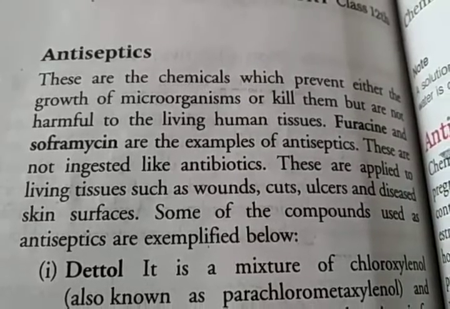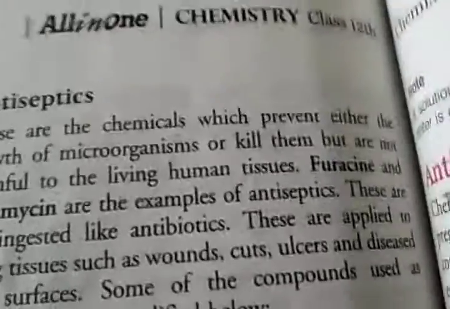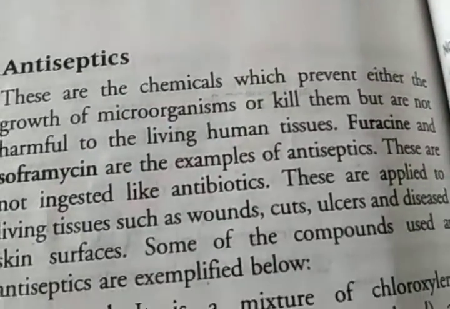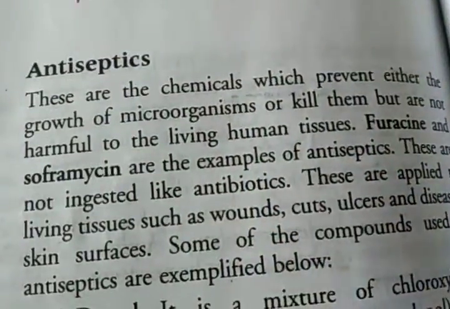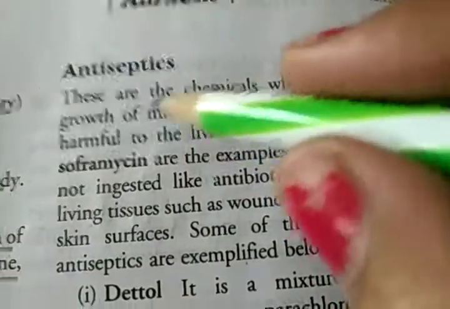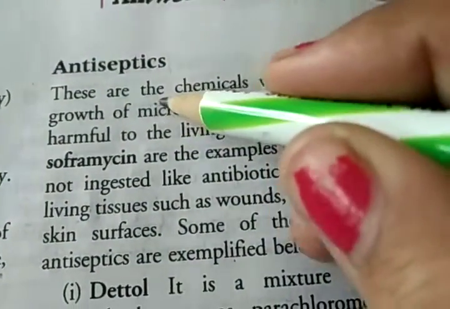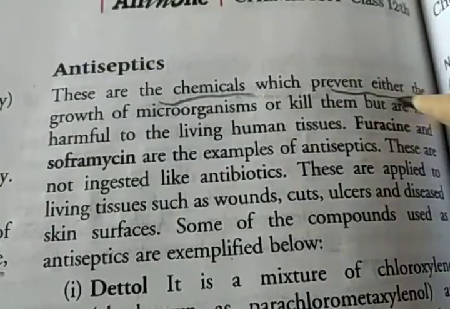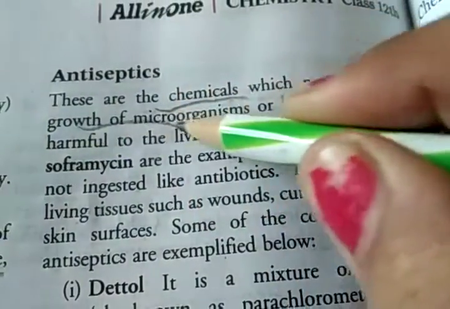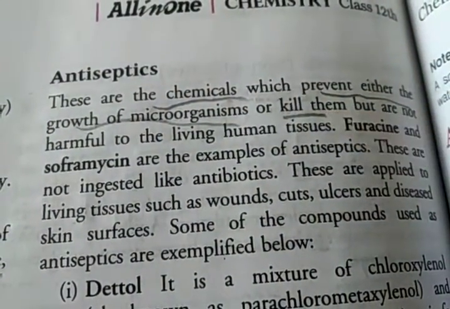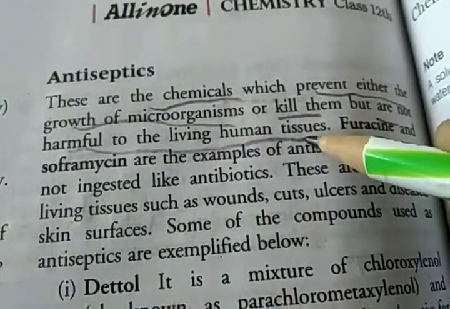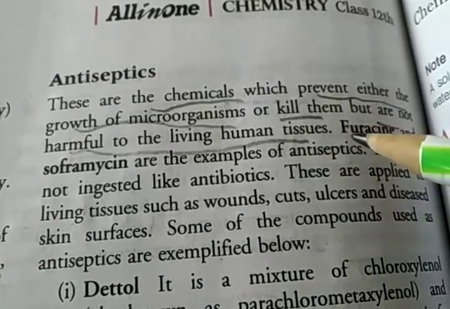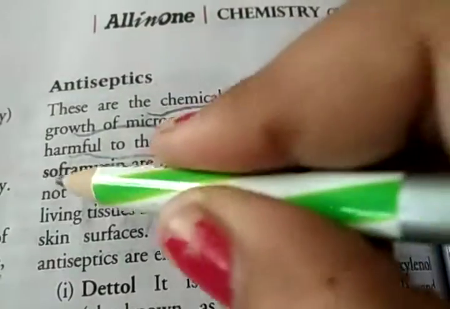Antimicrobials, three examples given. First is antibiotics, which I have completely described. The second is antiseptic, and the third one is disinfectant. First, the second one: antiseptics. These are chemicals which prevent the growth of microorganisms or kill them, but are not harmful to living human tissue. Examples are furacin and soframycin.